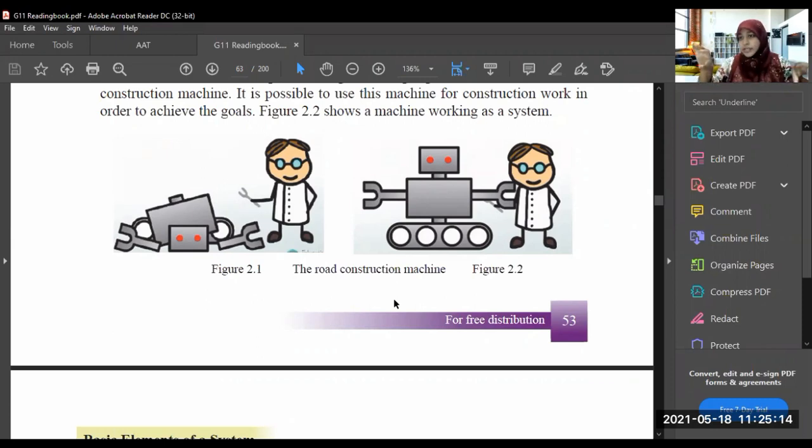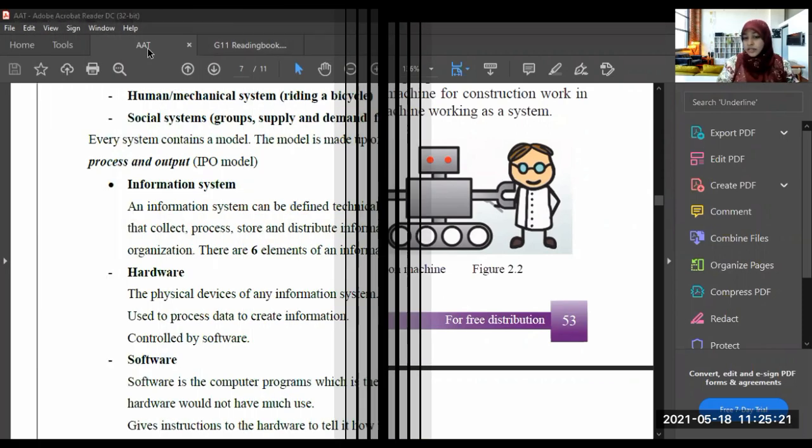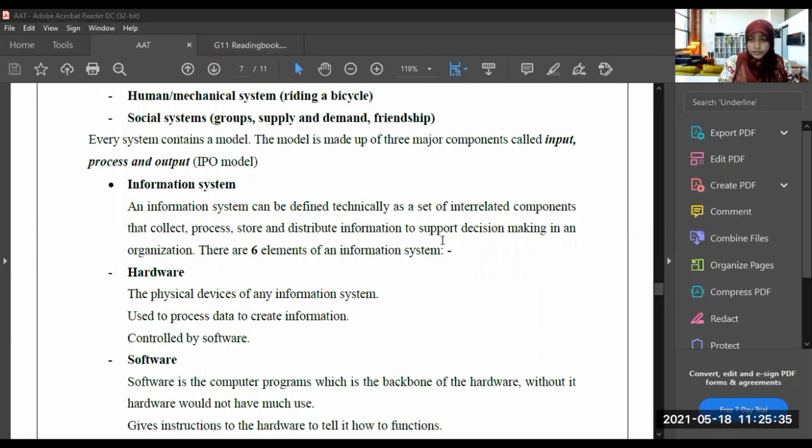If you part this system, can we call it a system? We can't. As it is explained here, an information system. Information system means which inputs the data, processes the data, and gives the processed data as information is an information system, right?